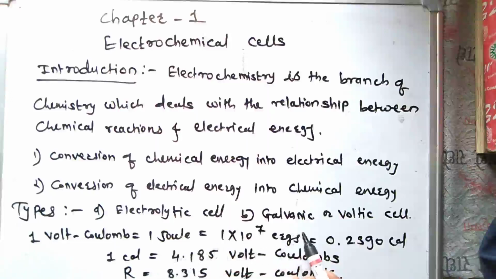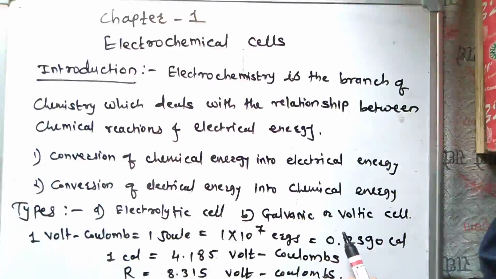Second, the galvanic cell or voltaic cell. It is a device in which chemical energy can be transformed into electrical energy. Its example is the Daniell cell. Other examples are common dry cells and the lead storage battery. These are the examples of a galvanic cell or voltaic cell.